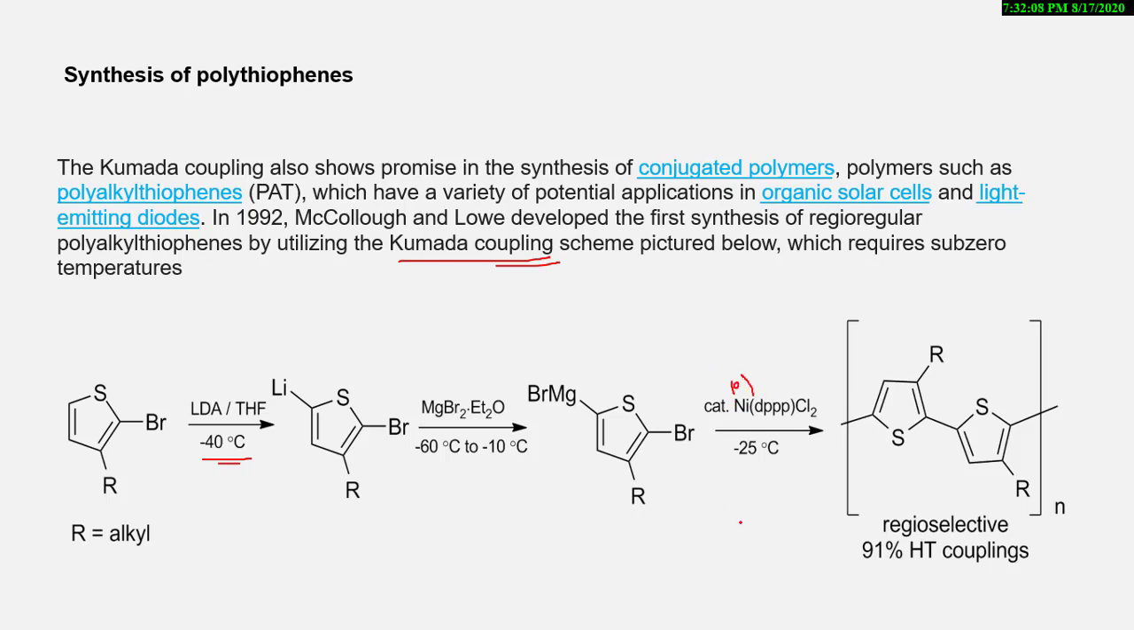After that, this bromine bond and this BrMg will be eliminated, and these two will be joined, and thus the conjugated coupling reaction is obtained, which is a conjugated polymer Kumada coupling reaction.